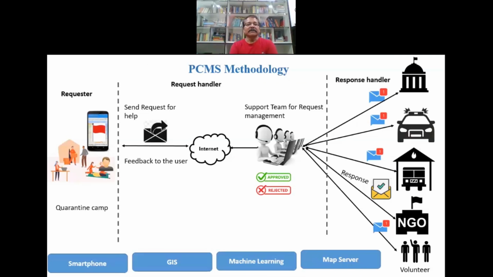This system is basically based on 4 components: smartphone, GIS, machine learning, and map server, wherein 3 important blocks are requester, request handler, and response handler. So the requester sends the request to the request handler. GIS and machine learning process this mechanism, and the request team management sends the response to the responsible handler. The responsible handler analyzes and sends it back to the request handler, and the request handler to the requester.